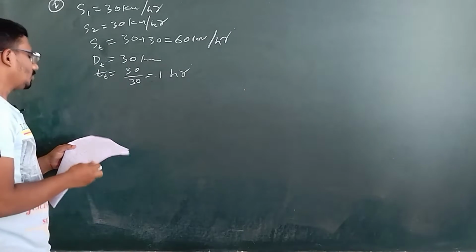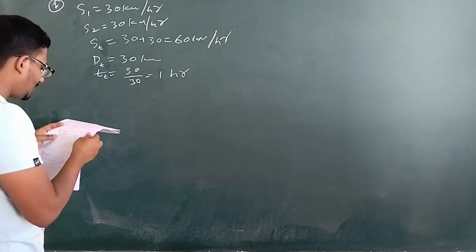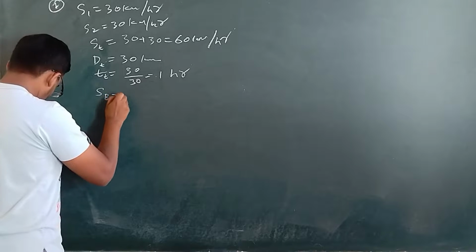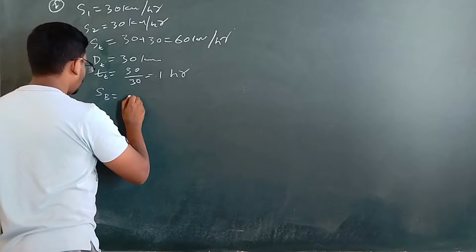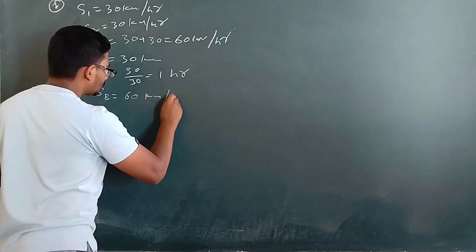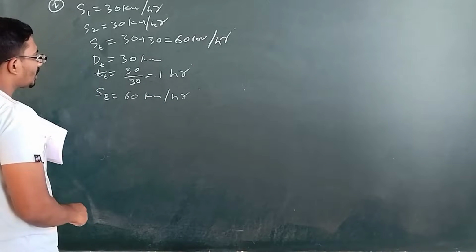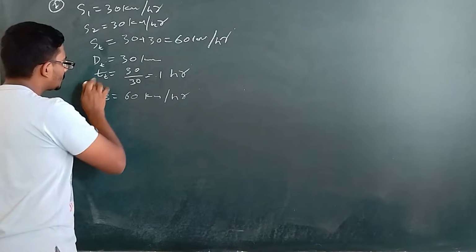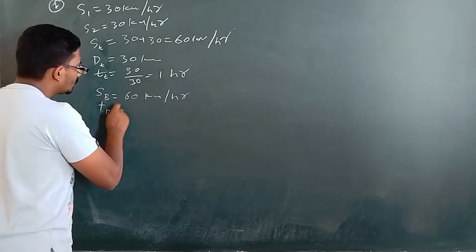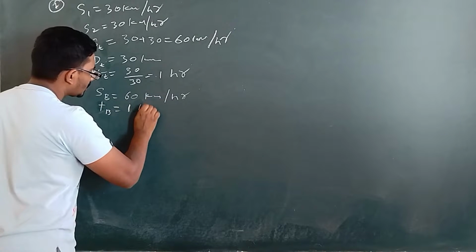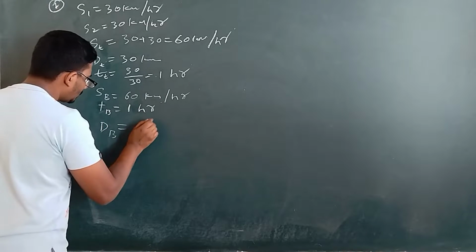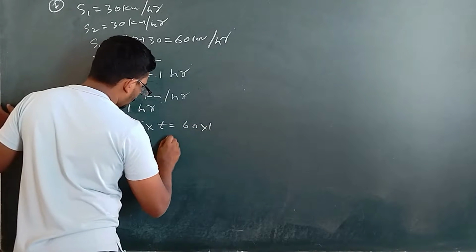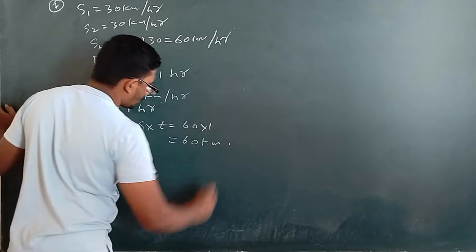Now let us come to the bird. The speed of the bird is 60 km per hour, and the bird is traveling for 1 hour, because the time taken by the bird is also the same time before the trains collide. So the distance travelled by the bird will be equal to speed into time, that is 60 into 1 is equal to 60 kilometers. This is the problem solved.